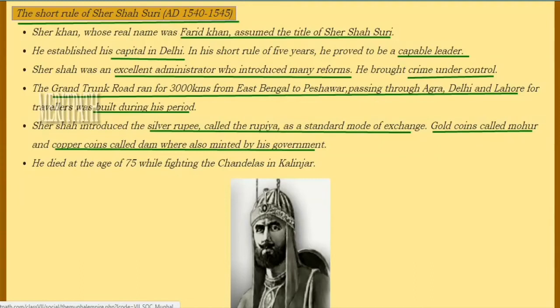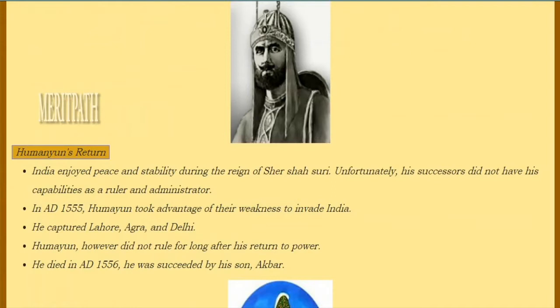Gold coins were called mohar, copper coins were called dam. These were a standard mode of exchange. These were minted by his government. He died at the age of 75 while fighting the Chandelas in Kalinjar. This is the image of Sher Shah Suri.